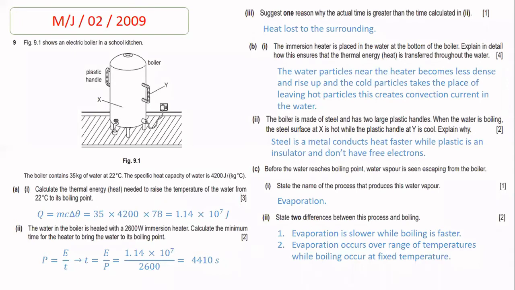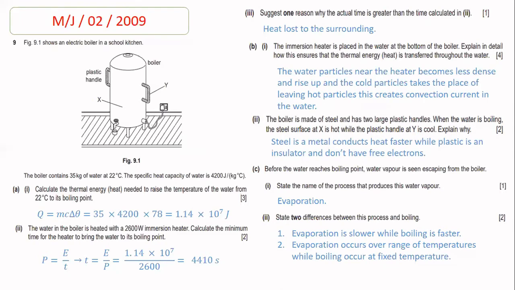when we are performing the calculation in part 2, we only consider the thermal energy needed to raise the temperature of the water. We were not including the amount of the thermal energy which is wasted in the surrounding. That's why in part 2 the time is lesser, and the actual time is greater than the time calculated in part 2. So the reason is heat lost to the surrounding.